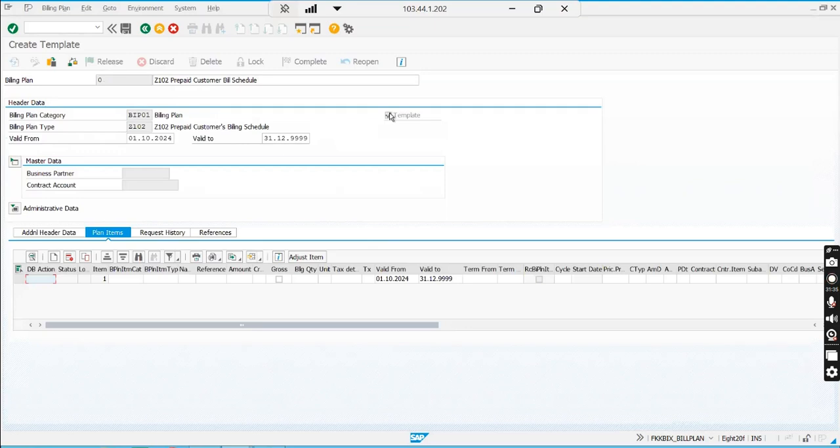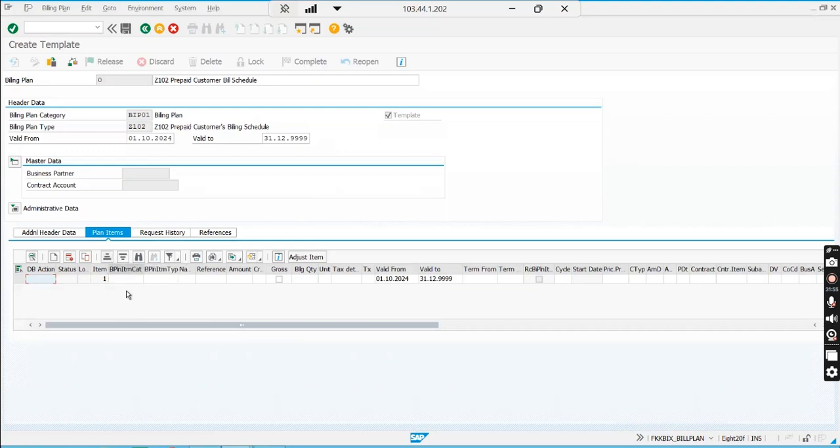Then when I create a real billing plan for a particular customer, in our case Jasprit Bumrah, then I will use this template. I can directly create for Jasprit Bumrah also, but I'm showing you a template. You can leverage this template and create billing plans using it, or every time you can create billing plans from scratch. Okay, so I'm just creating a template.